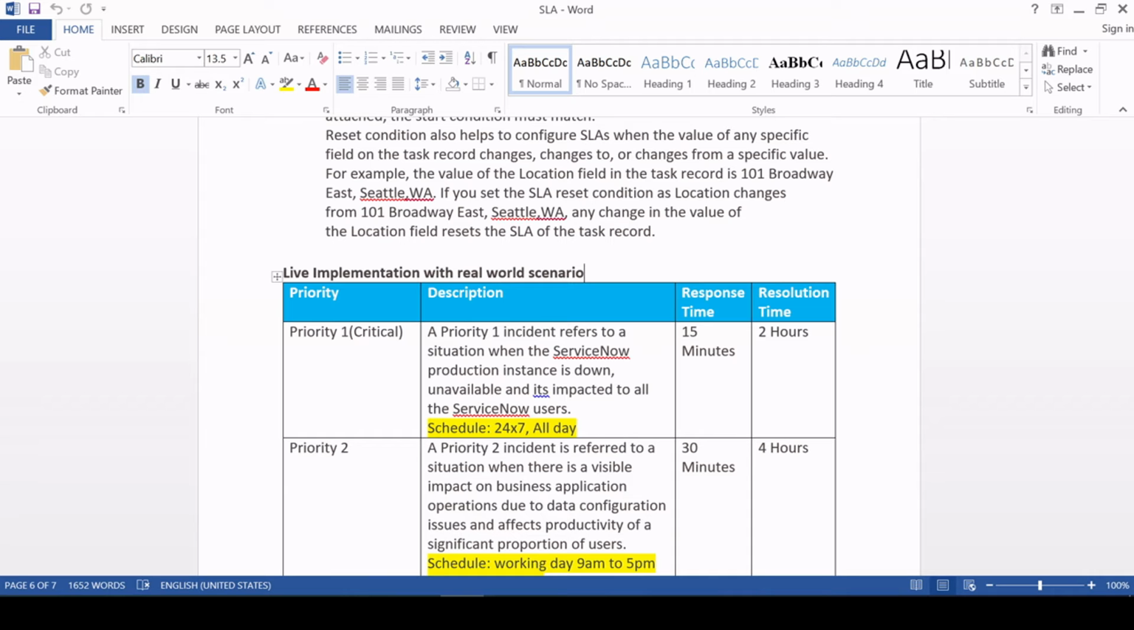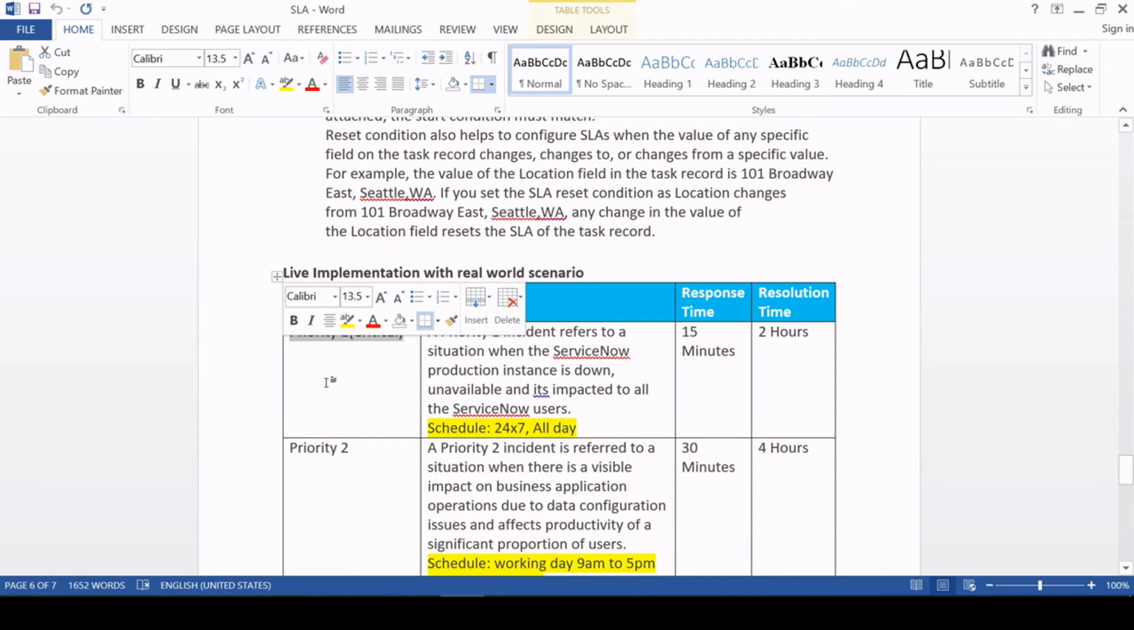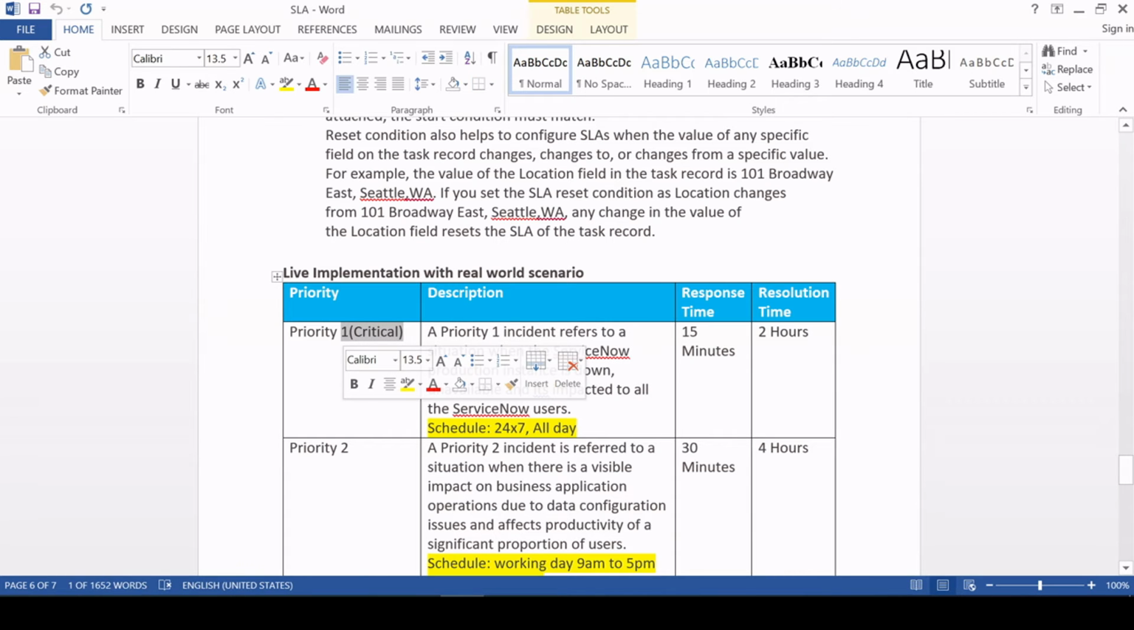In that case, a priority 1 incident ticket can be raised, and this kind of SLA we can attach to it, right? The same thing we have written. If you are assigning any SLA for the priority 1 ticket, then that has to be 24 into 7, right?